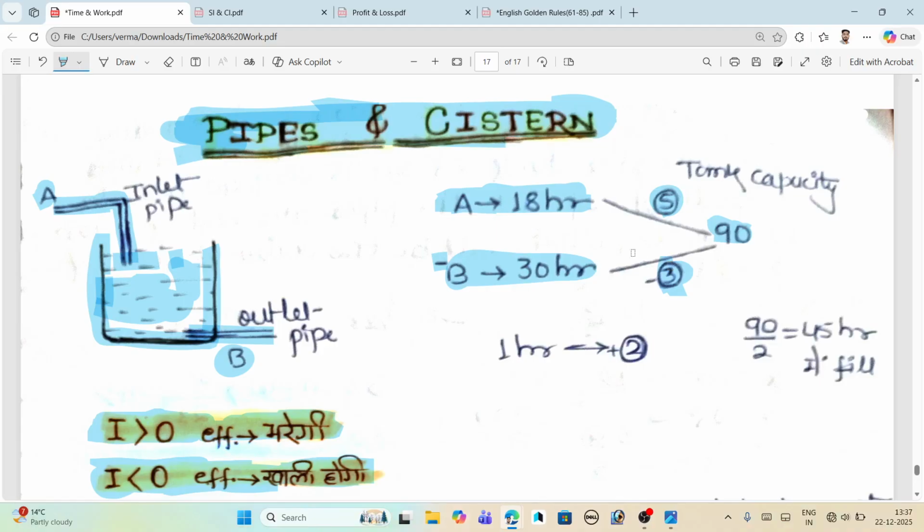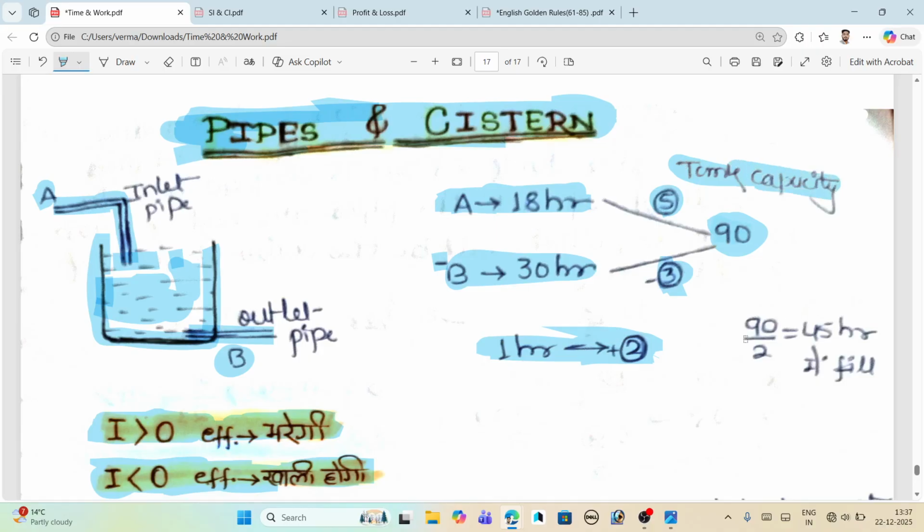So when we open both, A the inlet pipe is filling the tank or cistern, and B the outlet pipe will empty the tank. Then what's the total efficiency by adding both? That is 5 plus minus 3, which means in 1 hour we have only 2 efficiency. The tank capacity is 90, which we get by taking the LCM of 18 and 30.